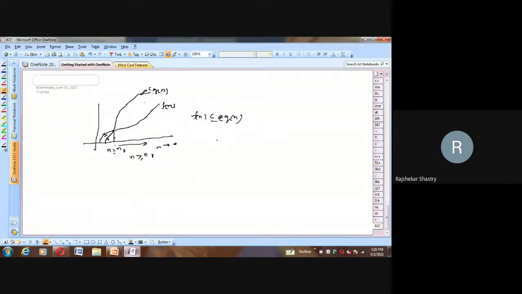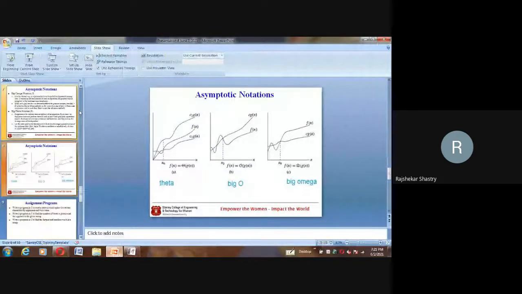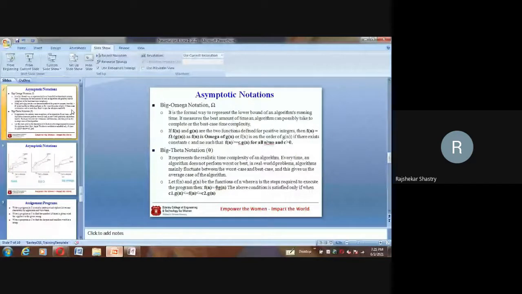So at most f of n takes this many instructions: the maximum case, the upper limit case.